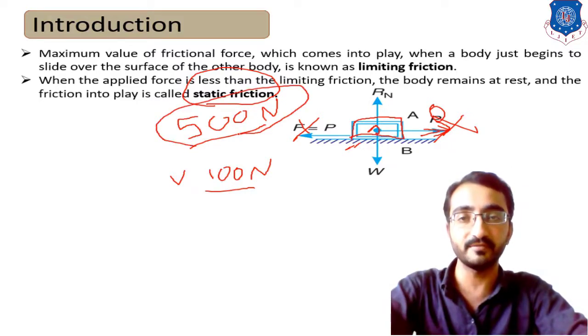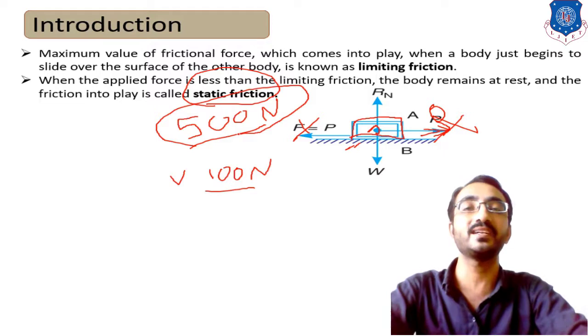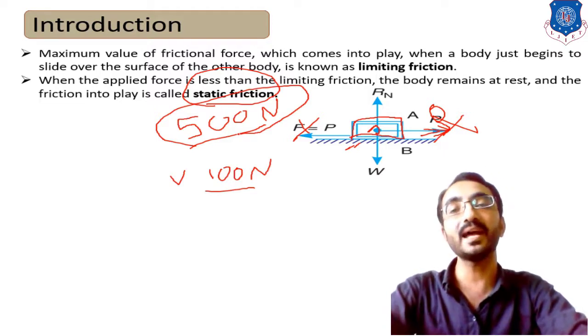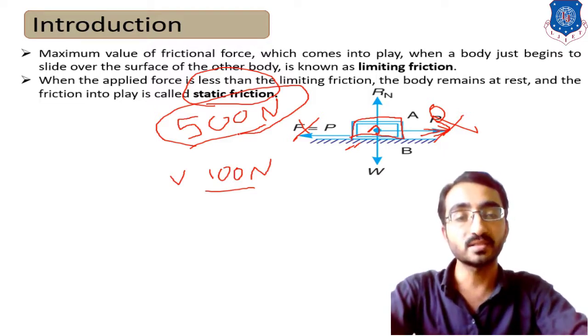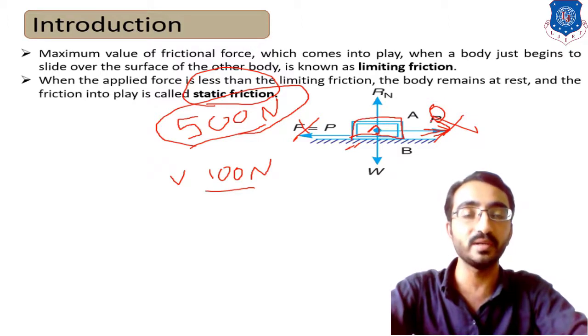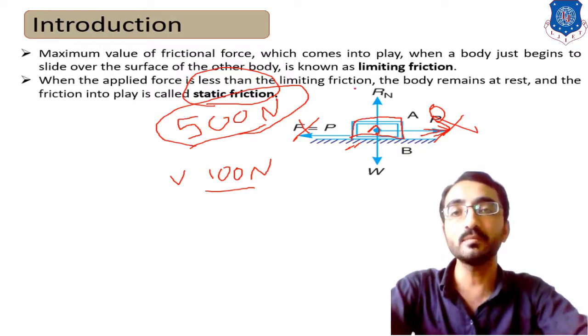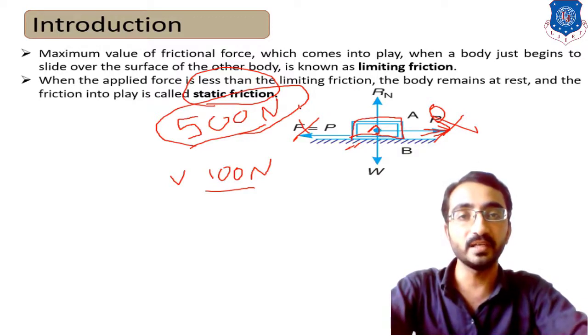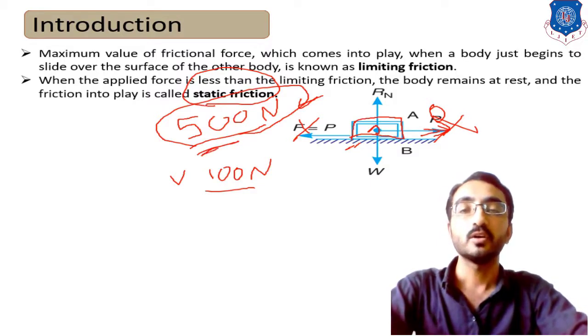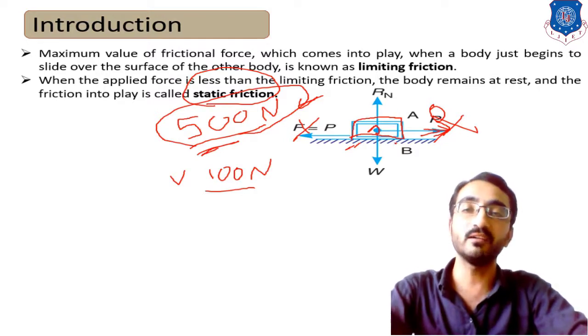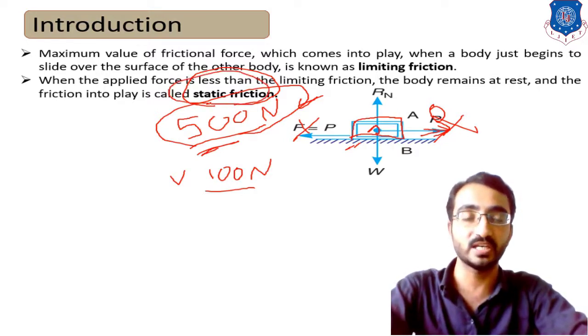For example, over here we have assumed that 500 Newton is the limiting force. If we apply 500 Newton force, then the body will just begin to move in that direction. This amount of force is known as limiting friction, and if we apply a force less than that 500 Newton, then the friction developed is known as static friction.